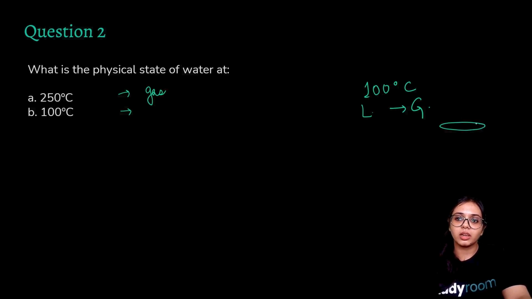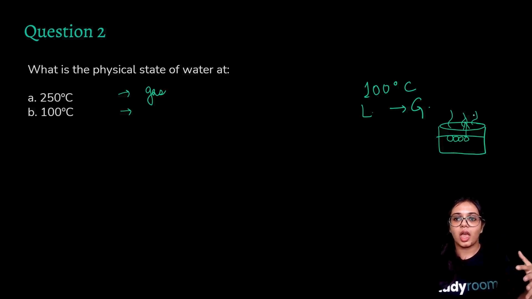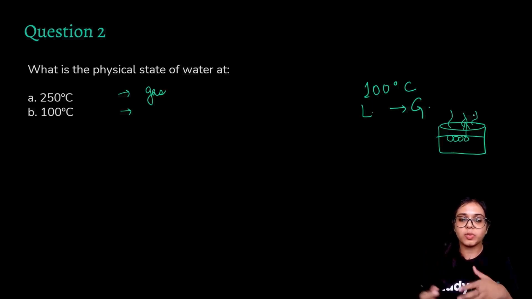But you may know that vaporization is a surface phenomenon, as I had explained earlier. Although it is happening in bulk, the surface particles will be transitioning first. So not all of the liquid is transformed at once into a gaseous state at 100 degrees Celsius, because the temperature is fixed at 100 degrees Celsius, and the liquid particles are consuming all that latent heat to break the intermolecular force of attraction so that the gaseous state can be achieved.